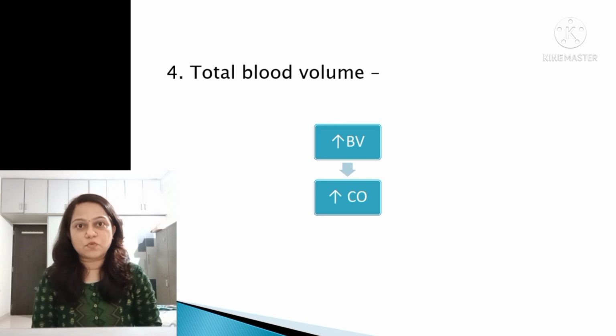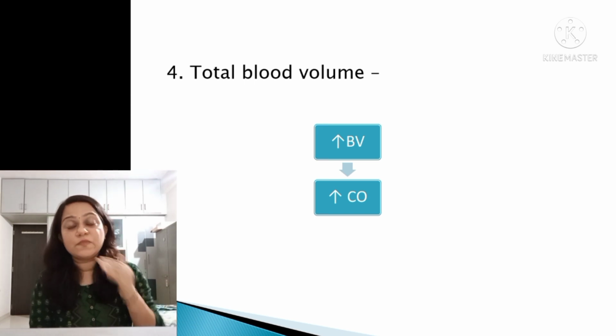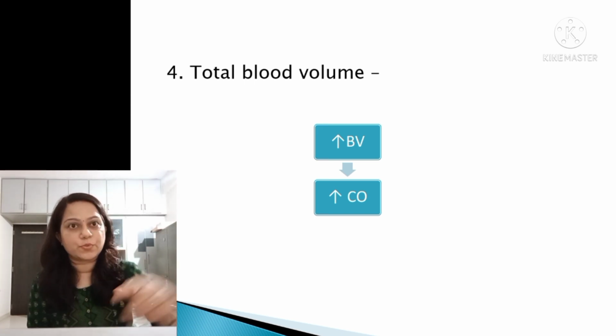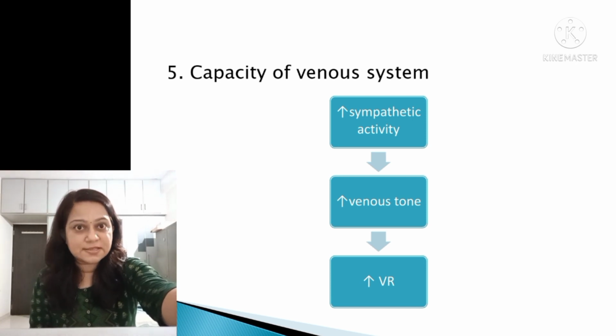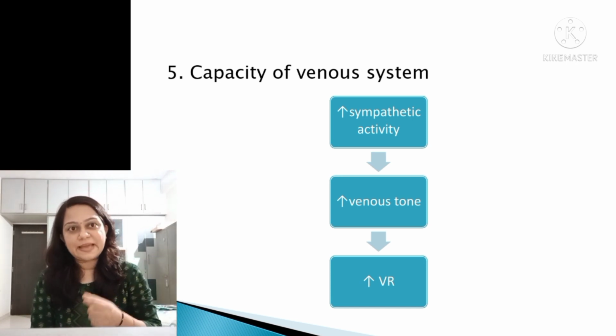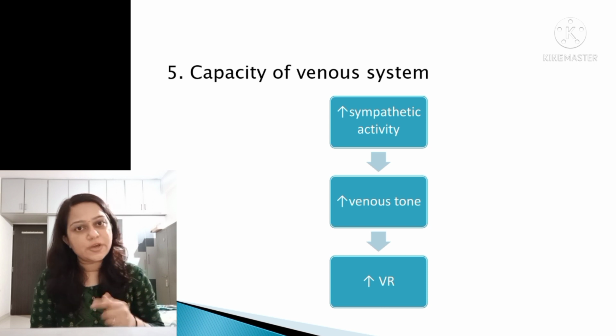Then total blood volume. An increase in the blood volume will cause an increase in the cardiac output, and a decrease in the blood volume will cause a decrease in the cardiac output. Then capacity of the venous system. Whenever the sympathetic activity increases, it will cause an increase in the venous tone. An increase in the venous tone will cause an increase in the venous return, so it will cause an increase in the cardiac output.